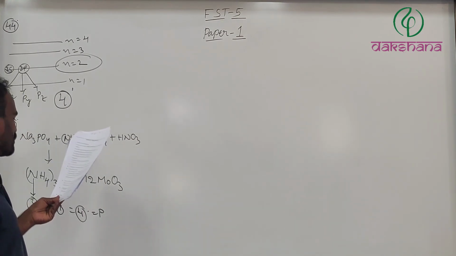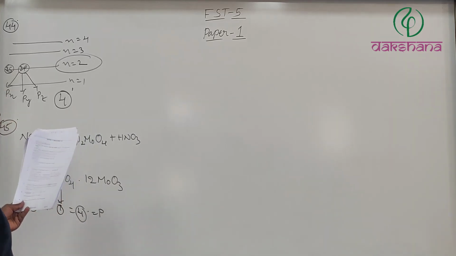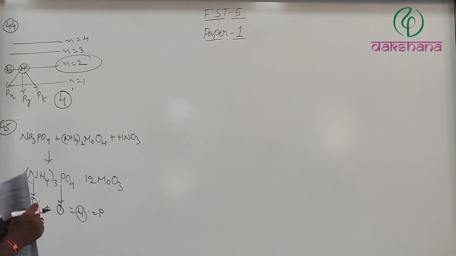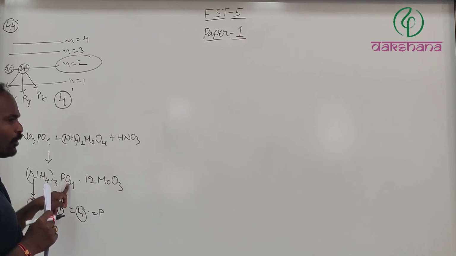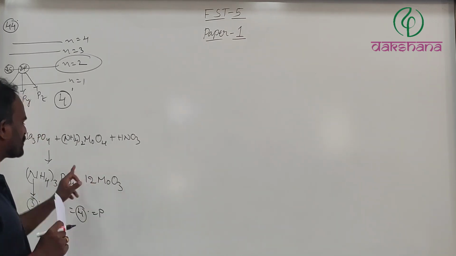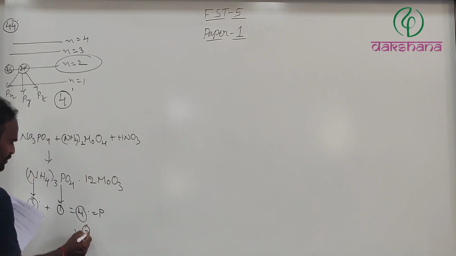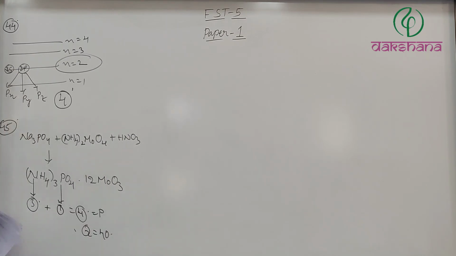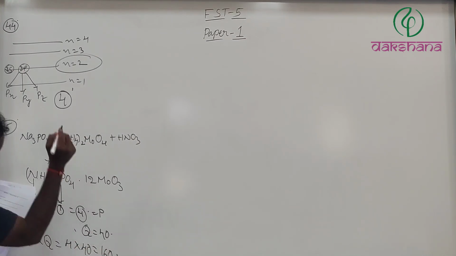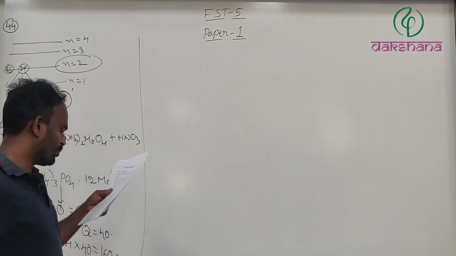Next, the second question. In the unit formula of compound X, the total number of oxygen atoms is Q. Here 4 oxygen atoms are there. 12 threes are 36 plus 4. Yes, 40. Therefore Q equals 40. Such that P into Q is equals to 4 into 40, that is equals to 160. The 3-digit integer is 160.